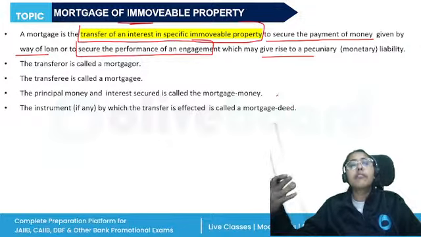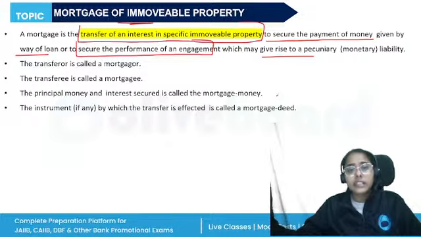So again, if a borrower, a debtor, is taking a loan from a creditor, as a security they're keeping their immovable property. So now the creditor will have an interest in that immovable property, that if the borrower defaults, then by way of selling the property the creditor can recover their loans, right?